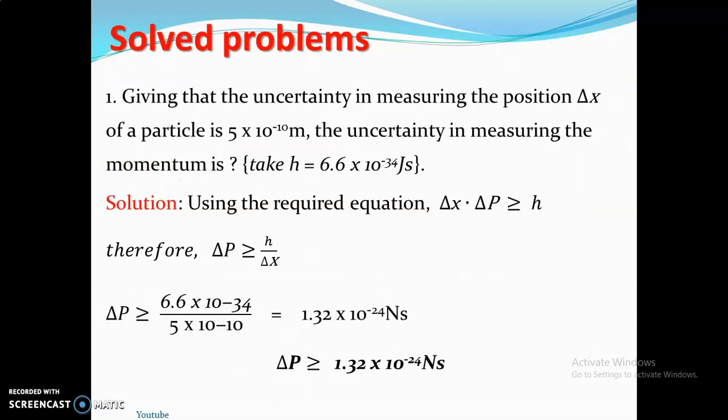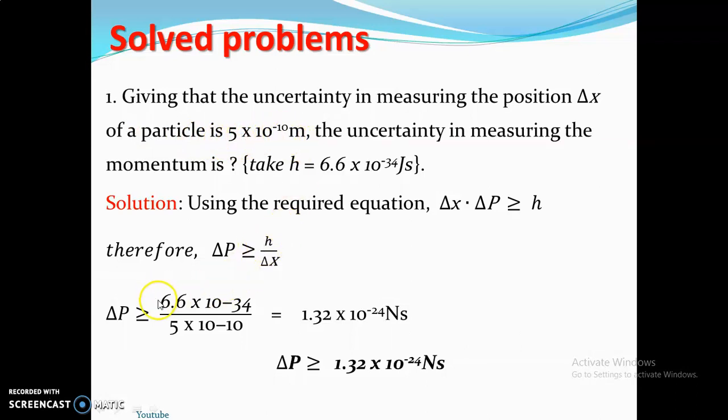The first one: given that the uncertainty in measuring the position x of a particle is 5 times 10 to the power minus 10 meters, the uncertainty in measuring the momentum is what? We are provided with h, Planck's constant, equals 6.6 times 10 to the power minus 34 joule seconds. The first thing is to get the right equation to use, which I believe is change in x multiplied by change in p must be greater than or equal to h. We know h is given, and change in x, the uncertain position of the particle, is 5 times 10 to the power minus 10 meters.